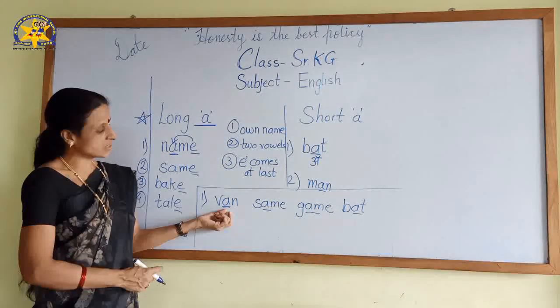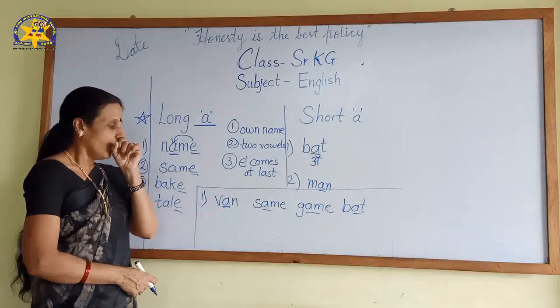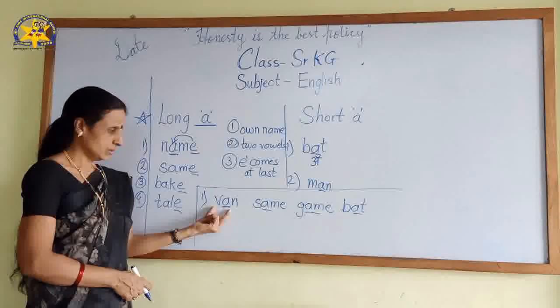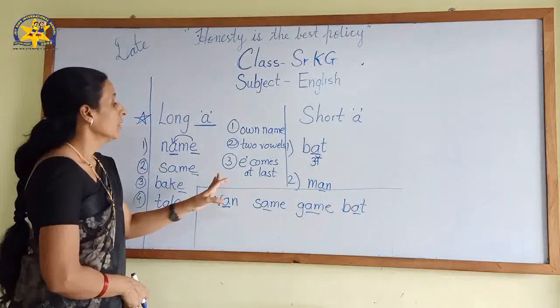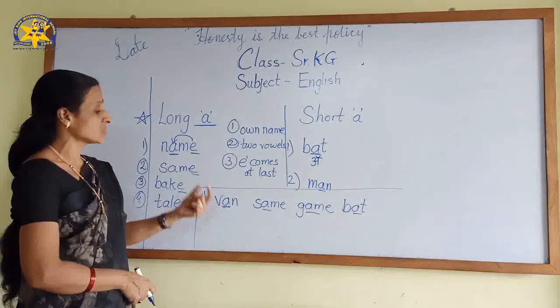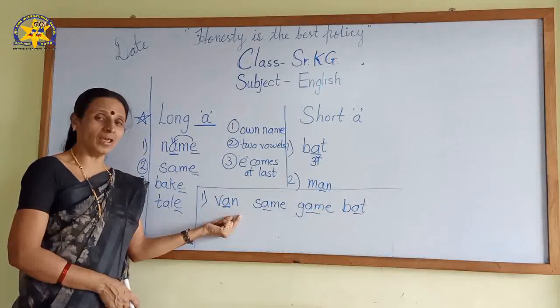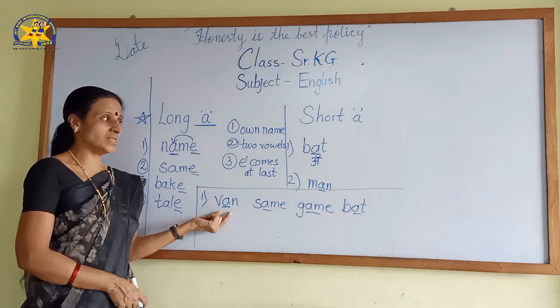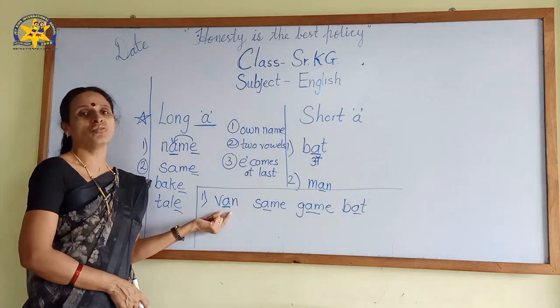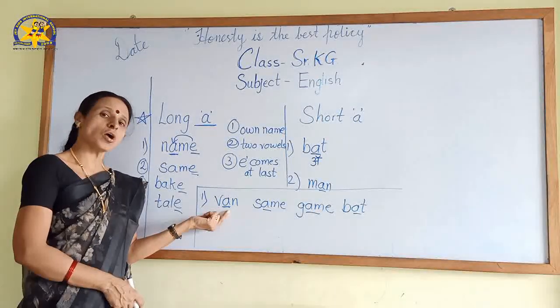No, A is taking sound. 2 vowels? No, there is only 1 vowel and that is A. Third rule, E comes at last. उसके last में E आया है? No. So this word is a short A sound word.